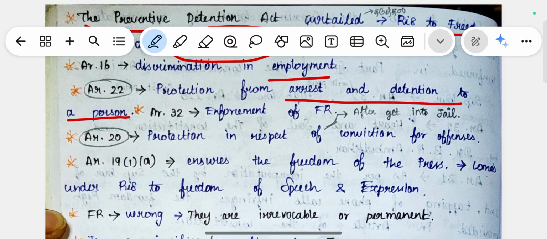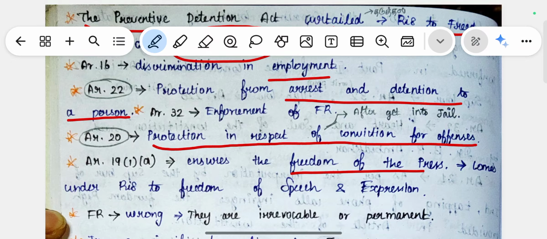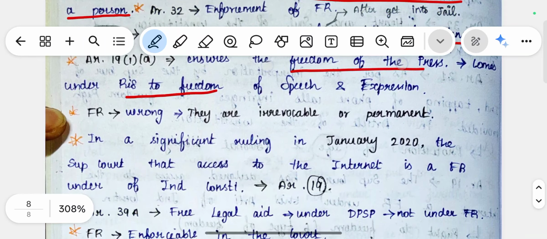So if any fundamental right is violated, we have the writ power, which is talked about in Article 32. Article 20 talks about protection in respect of conviction for offences. Article 19(1)(a) talks about the freedom of press, which comes under the right to freedom. So we have the right to freedom of speech and expression.